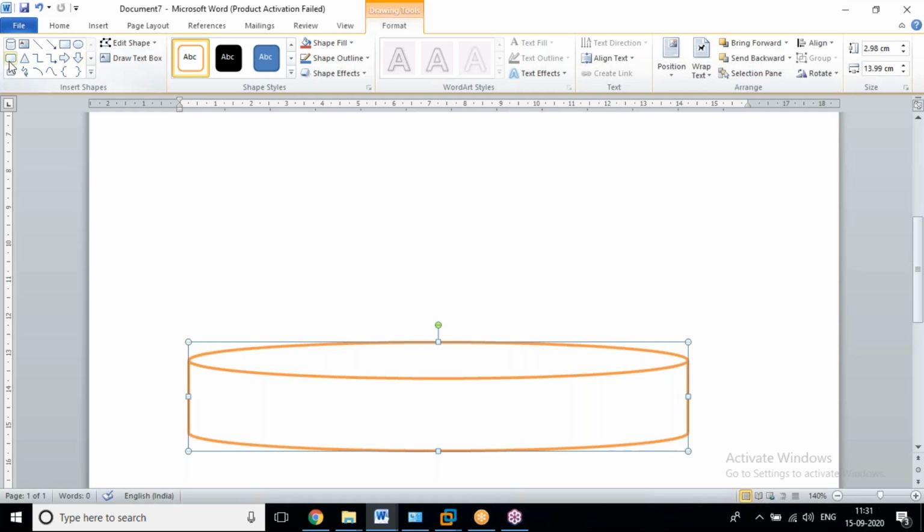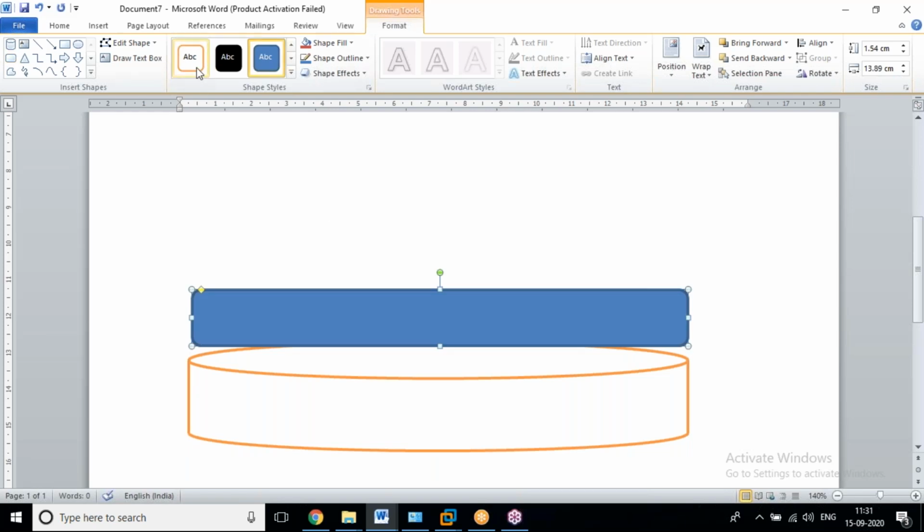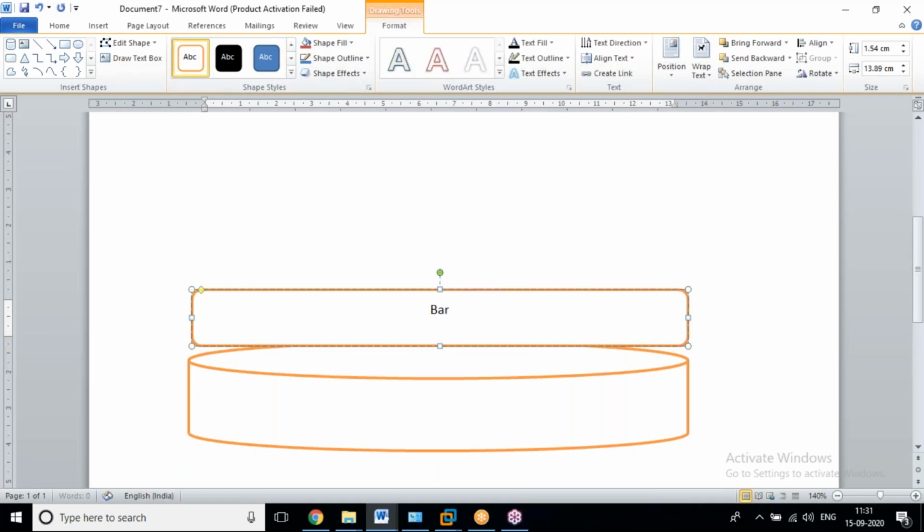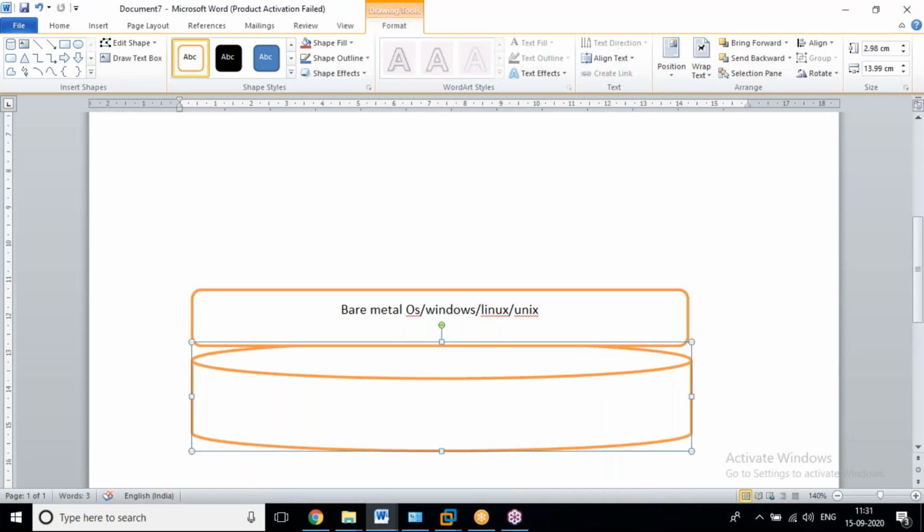On this machine we install a bare metal OS, or Windows, or Linux, or Unix, any OS, like a Hyper-V or hypervisor. We are going to install that.